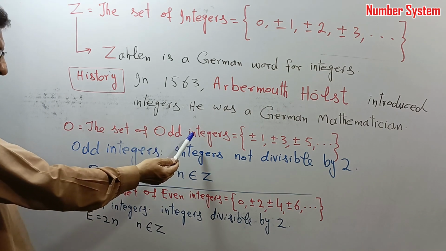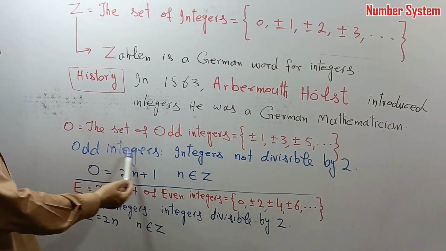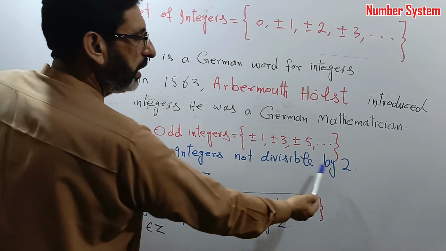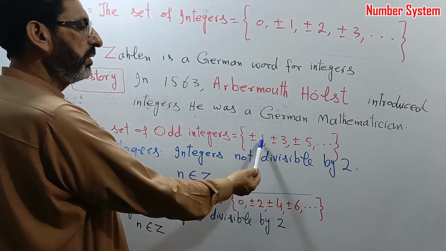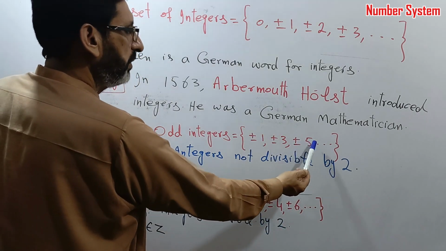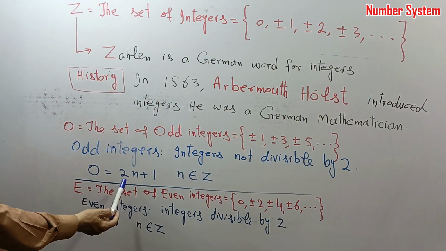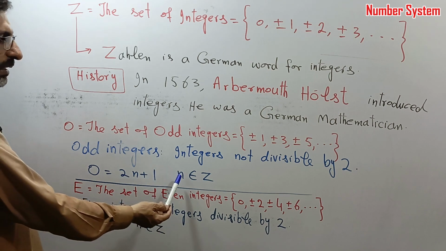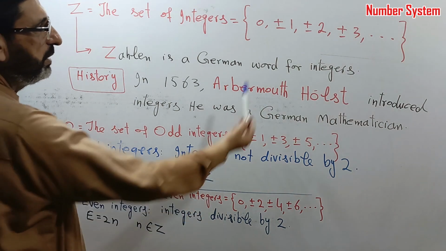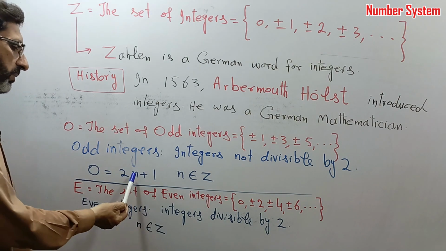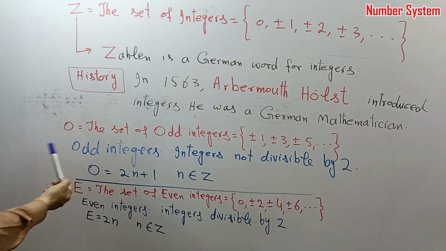The set of odd integers, not divisible by 2: plus minus 1, plus minus 3, plus minus 5, and so on. Its formula is 2n plus 1. If we take n belongs to Z, if we take any integer from this set and put it in this formula, we will get an odd integer.